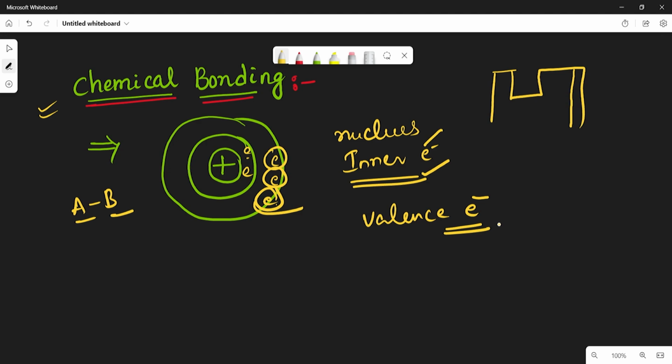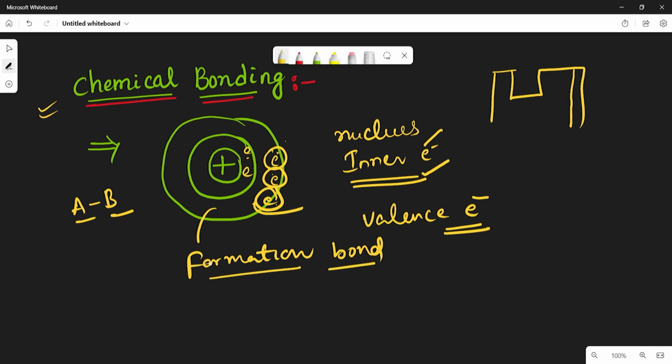It is a very important point. The electrons present in the last shell, or the valence shell, are responsible for the formation of bonds. So this is a very important point. Is it clear?